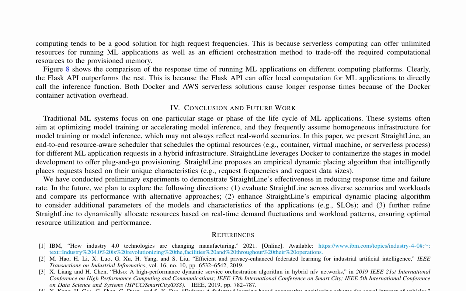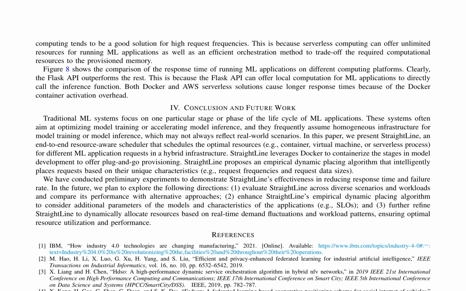StraightLine is an end-to-end resource-aware scheduler that optimizes resource allocation for machine learning applications in hybrid infrastructures. Traditional machine learning systems focus on a single stage or phase of the ML application lifecycle, often assuming homogeneous infrastructure, which may not reflect real-world scenarios. In contrast, StraightLine leverages Docker to containerize model development stages, offering plug-and-play provisioning.